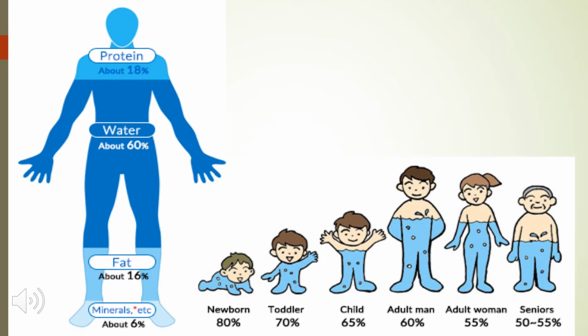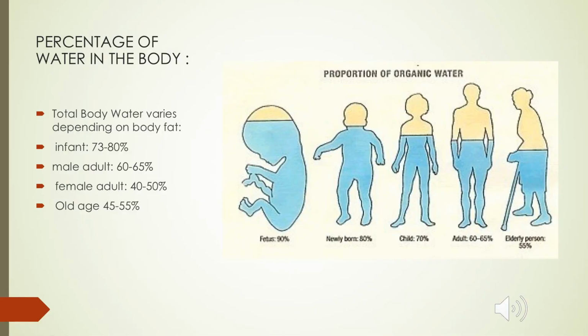So our body contains about 60% water, 18% proteins, 16% fat and 6% minerals, etc. And the water content decreases as our age increases. So the percentage of body water varies with our age. The fetus will have 90% body water.